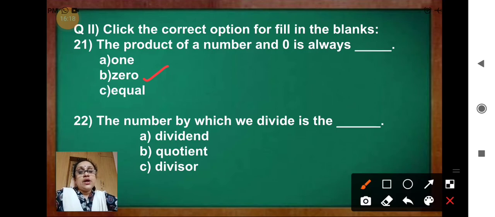Done. Question 22. The number by which we divide is the dash. Options are dividend, quotient, divisor. So the correct answer is divisor.